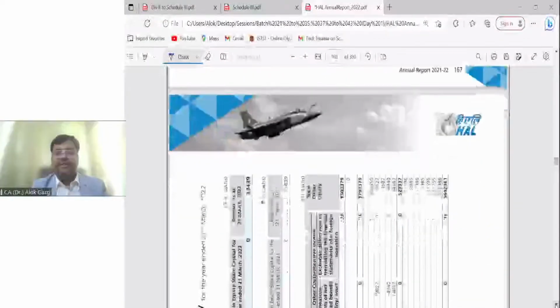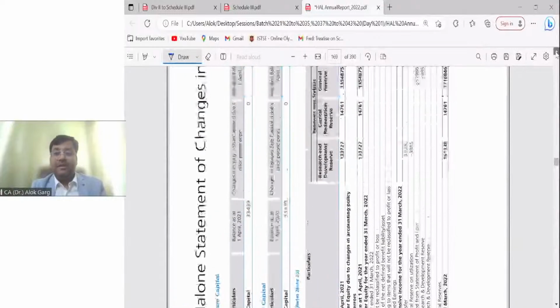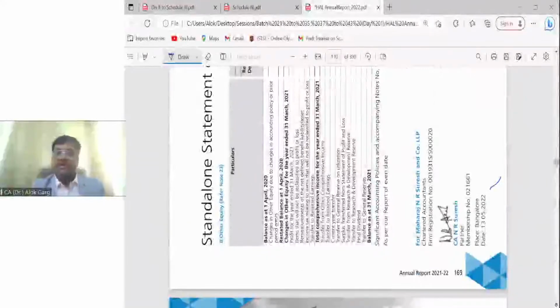Then we have the statement of changes in equity. You can see this statement of changes in equity where your equity share capital and notes to accounts, your reserves and surplus, reconciliation is there, right? And this is also signed by the management and the auditor, the board of directors.